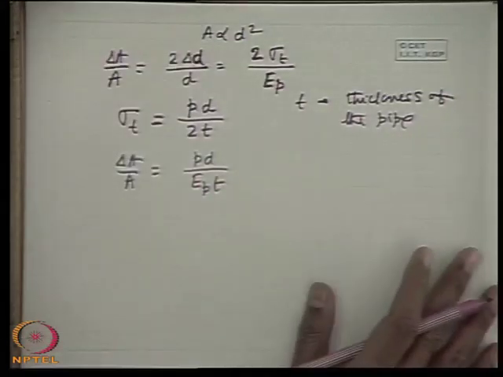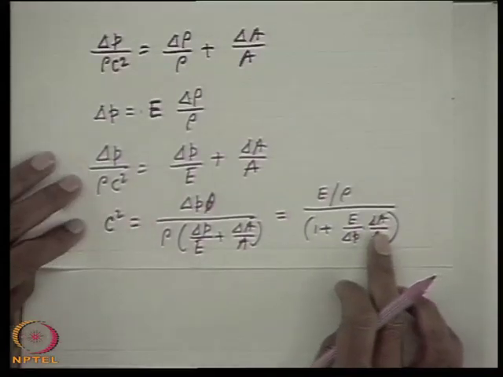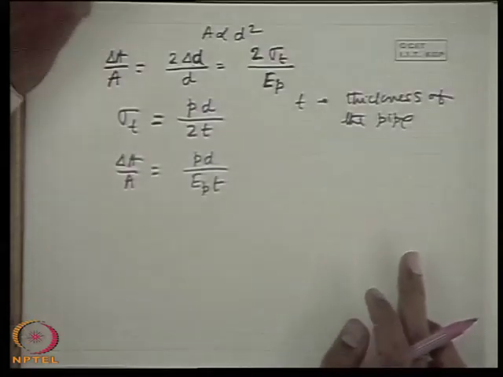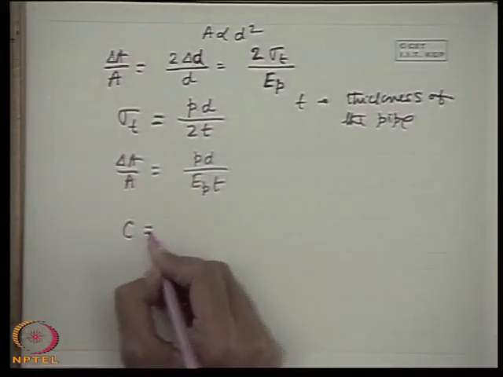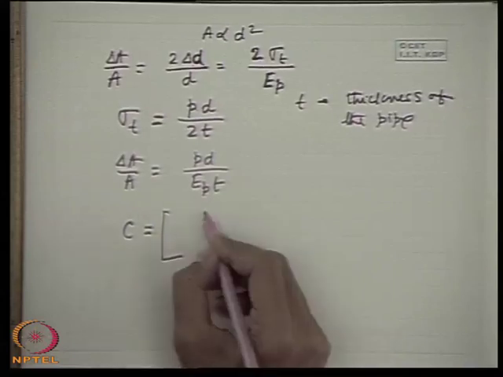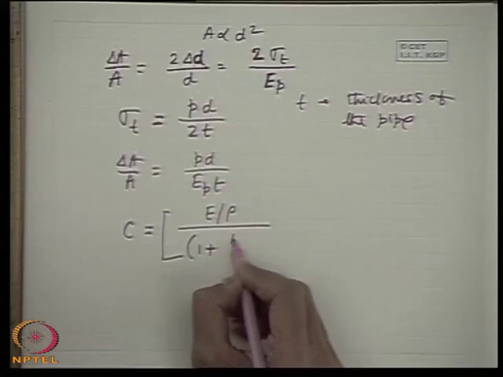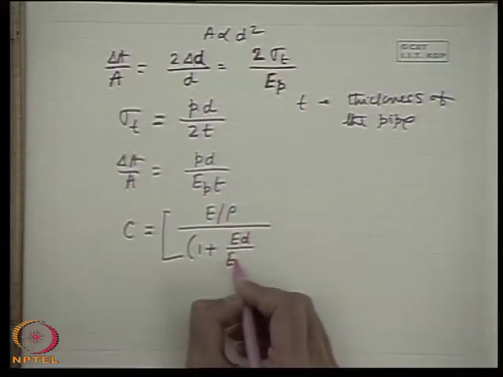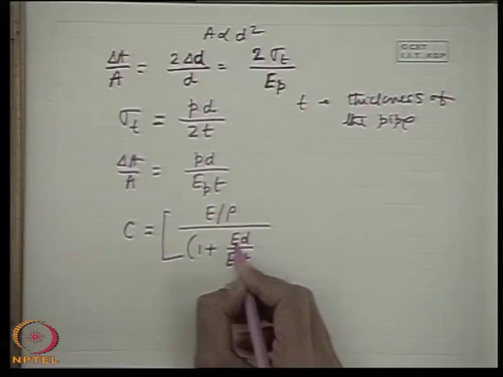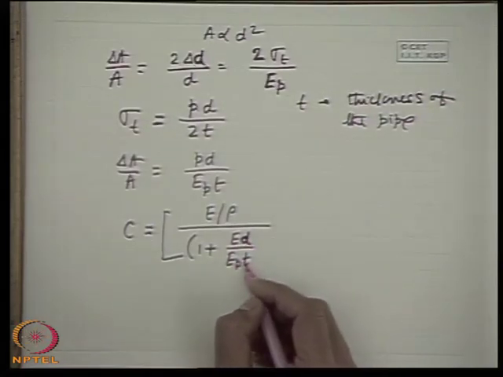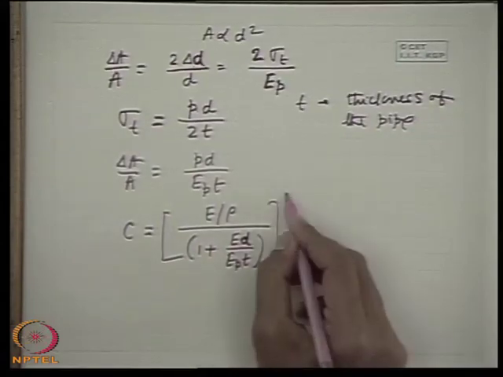Now, if this delta A by A is substituted in the expression c square equal to E by rho into 1 plus E by delta P into delta A by A, we finally get the expression c equal to E by rho divided by 1 plus E d by EPT, the whole to the power half. E is the modulus of elasticity for the liquid and EP is the modulus of elasticity for the pipe. D is the diameter of the pipe, considering it circular in cross section, and T is the thickness of the pipe.